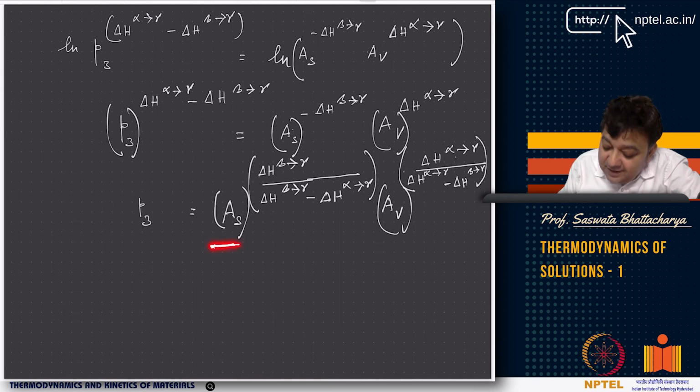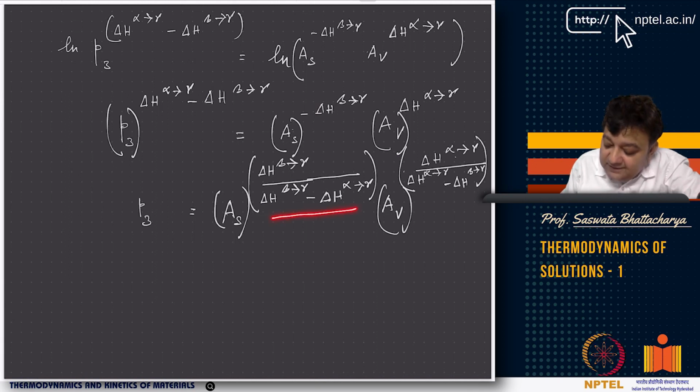There is a pressure and there is an exponent, and this exponent is, again, you see AS is related to beta to gamma by beta to gamma minus alpha to gamma. Right? This is basically the exponent, a ratio of the enthalpy of beta to gamma by the beta to gamma minus alpha to gamma, the enthalpy difference.